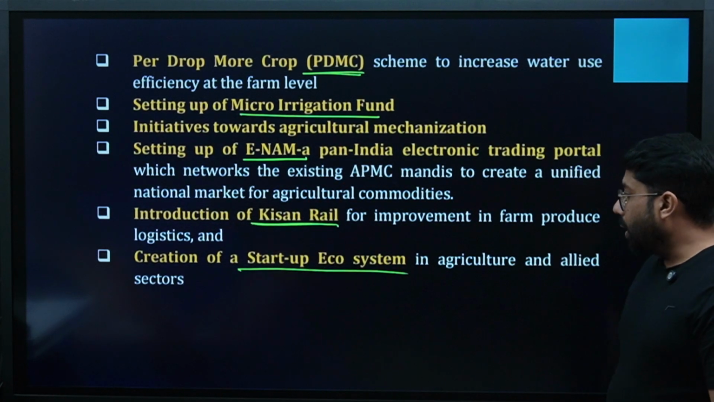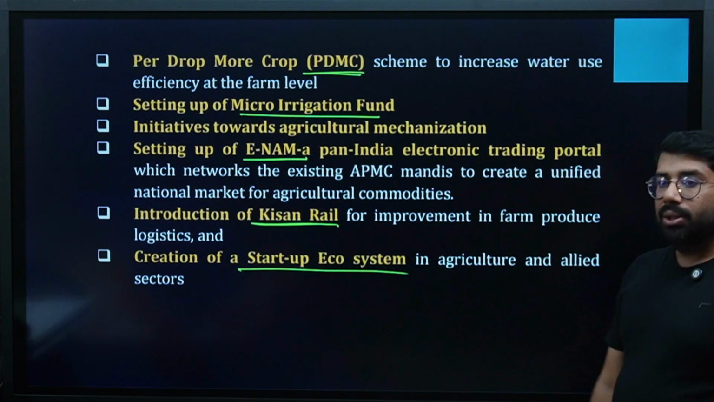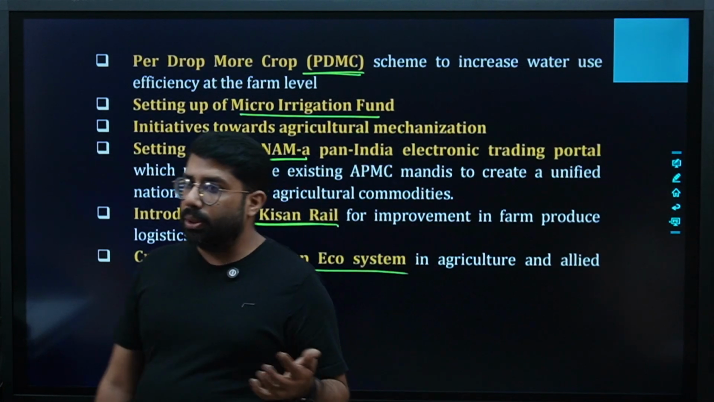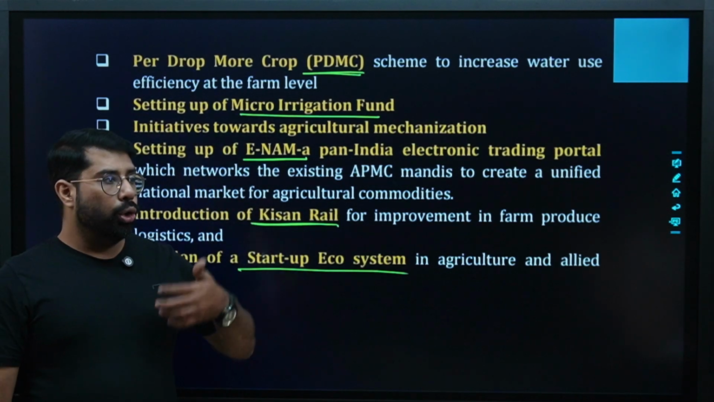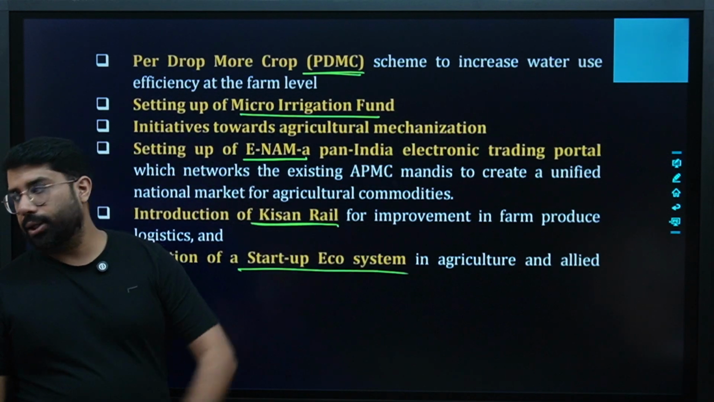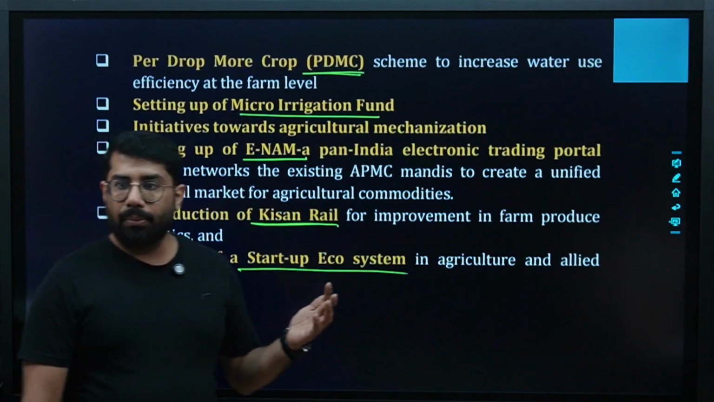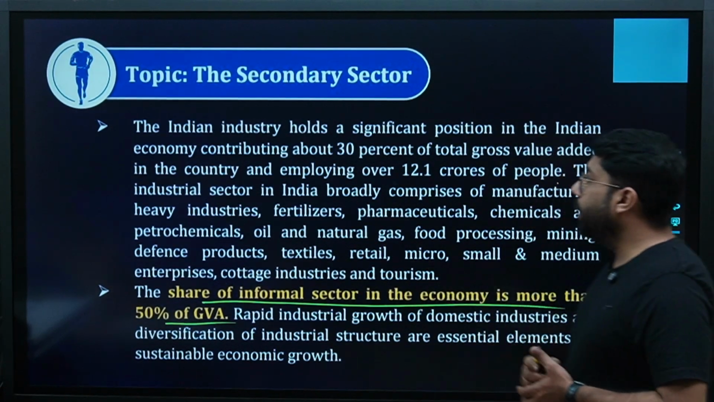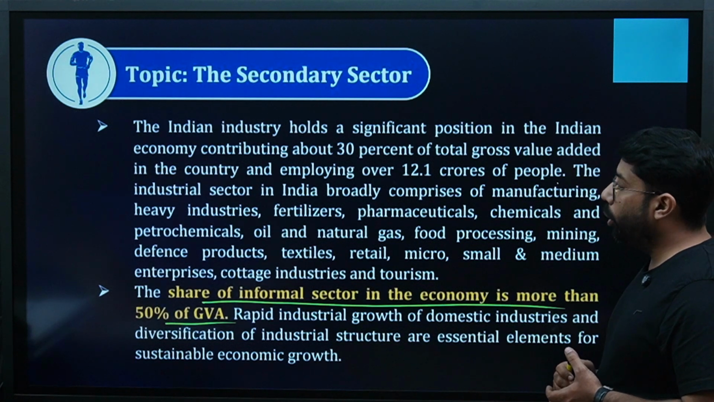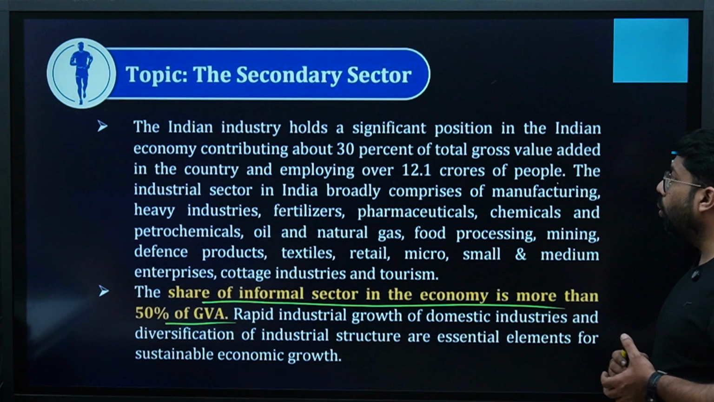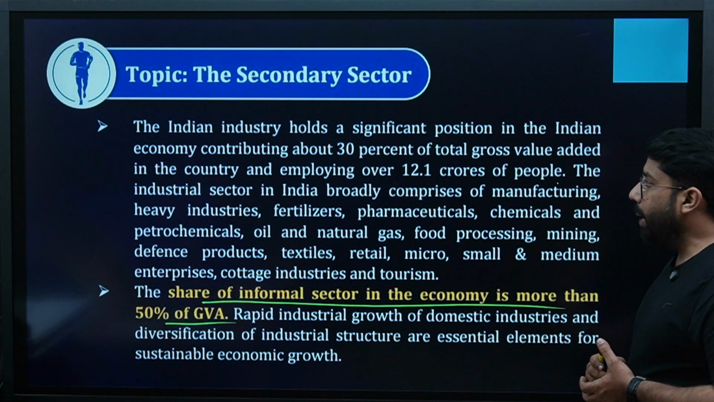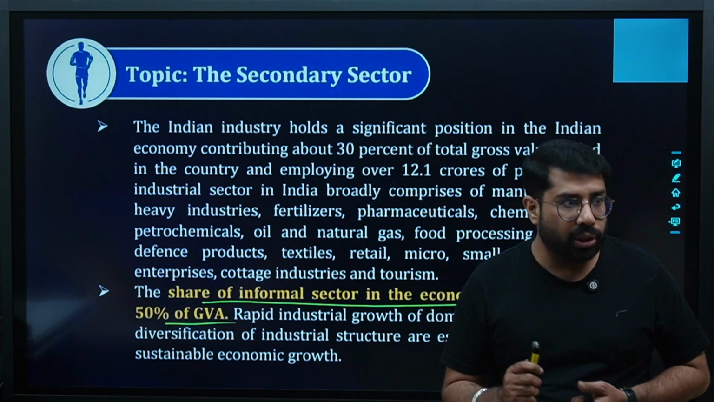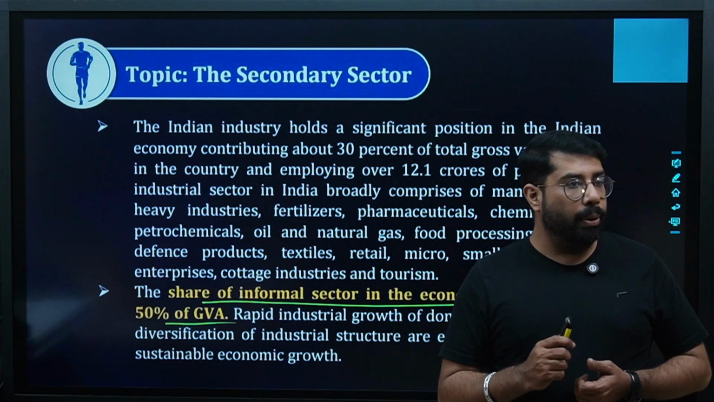And creation of startup ecosystem in agriculture and allied sectors. Again, you see the government is helping the farmers in many ways so that they also grow and develop like the other sectors of India. Are we clear? Guys, the secondary sector. It says the Indian industry holds a significant position in the Indian economy, contributing about 30% of total gross value added in the country and employing over 12.1 crore people. 30% of GVA and over 12 crore people's employment.